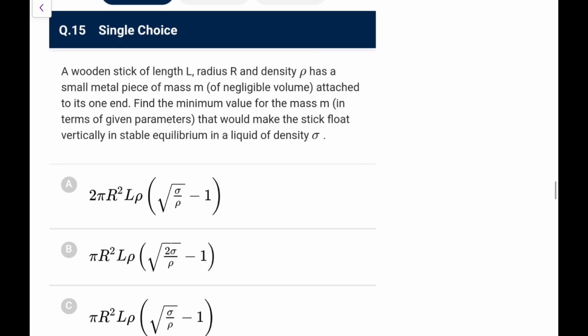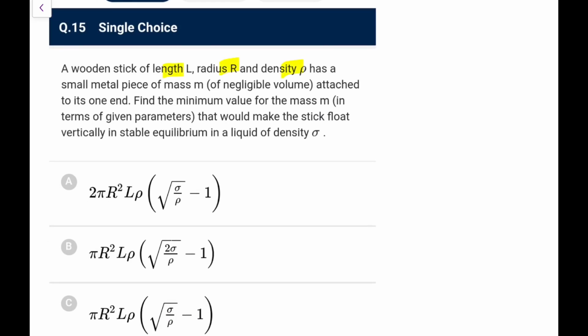We have a wooden stick, length L, radius R, density rho, has a small metal piece of mass m attached to its one end.